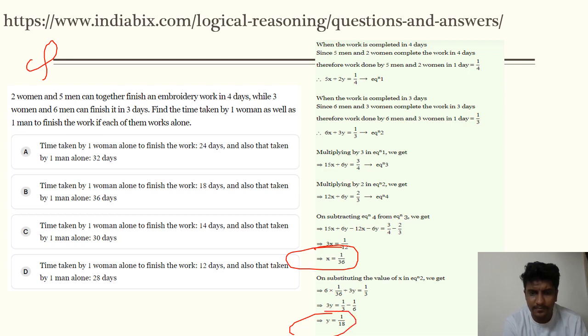So now simply you need to find out how much time will be taken by one woman and one male to complete the work. So here, do you have any matching options, like which has 36 days and 18 days? 36 days and 18 days, yes, just this option is matching. So 18 days will be taken by one woman, and 36 days will be taken by one man alone for the work to be completed.